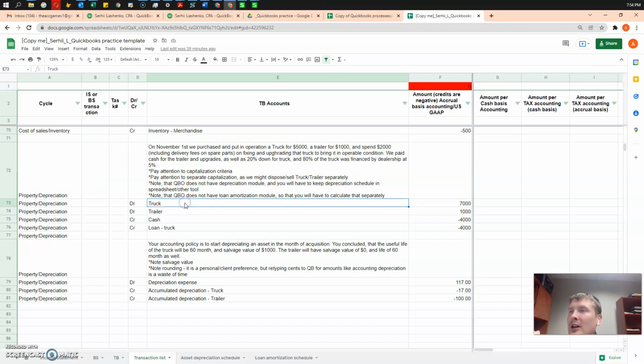So what do we have here? Truck. We capitalize for truck 5,000 plus 2,000. So these are eligible expenses for capitalization. We capitalize 1,000 for a trailer, and we calculate how much cash we spent on that deal. It's $4,000: 3,000 cash for trailer and spare parts, and 20% of the 5,000 truck value, and the rest is as a loan. So let's reflect it in our QuickBooks now.